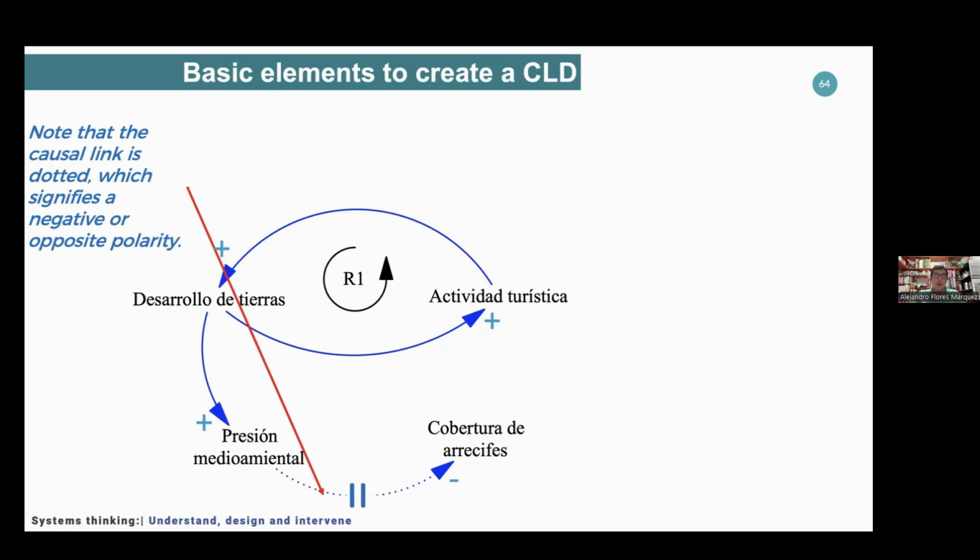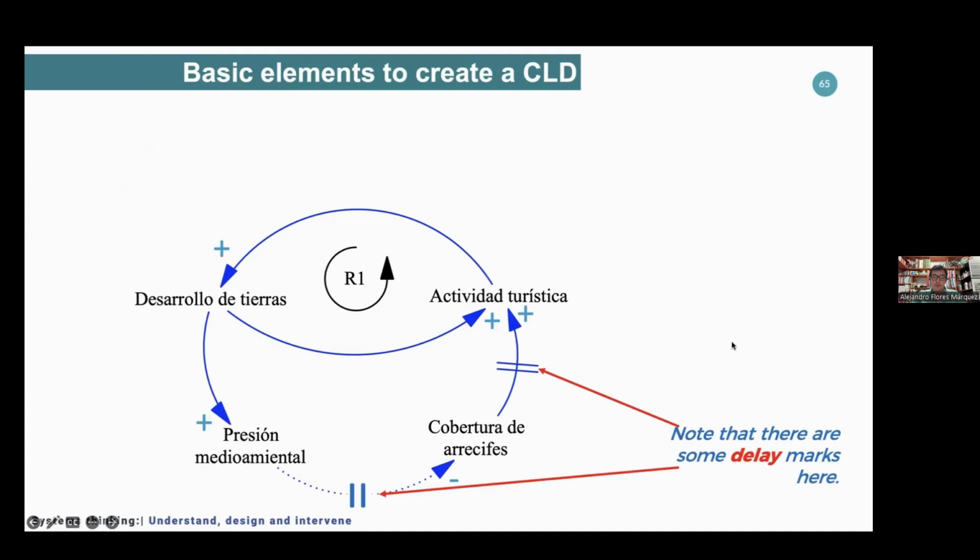But in this case, because we are following more activity, more development, more environmental pressure, less reef coverage. And there is this delay mark, which means it's not immediate. When you start adding pressure to the environment, a reef doesn't die right away. It just starts building over time and they keep dying.